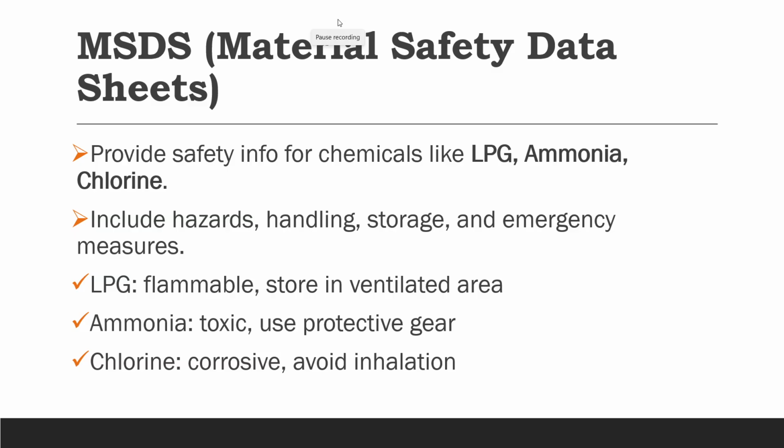MSDS, Material Safety Data Sheets. It provides safety information for chemicals like LPG, ammonia, chlorine, etc. It includes hazards, handling, storage, and emergency measures. LPG, that is flammable, store in ventilated area. Ammonia, toxic, use protective gear. Chlorine, it is corrosive, so avoid inhalation.